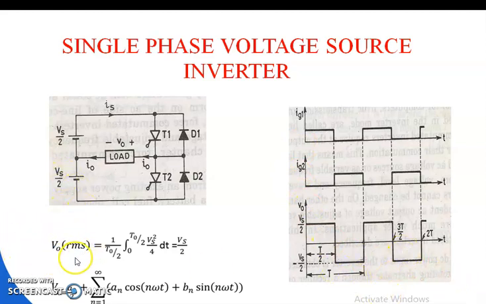So V0 RMS is equal to the square root of 1 by T0 into the integration from 0 to T0 by 2 of Vs square by 4 into dt, that is equal to Vs by 2. V0 is equal to a0 by 2 plus the summation of n equal to 1 to infinity of an cos n omega t plus bn sin n omega t.